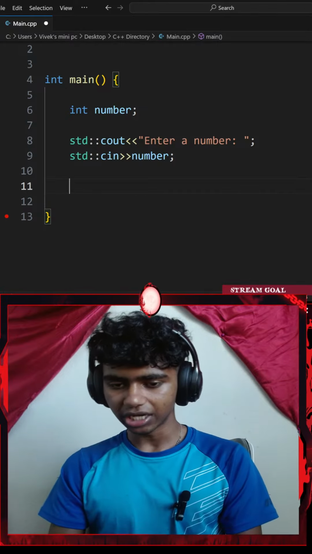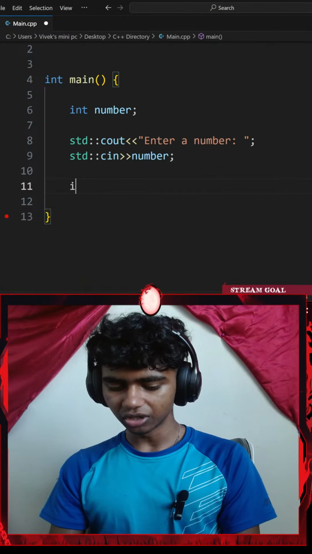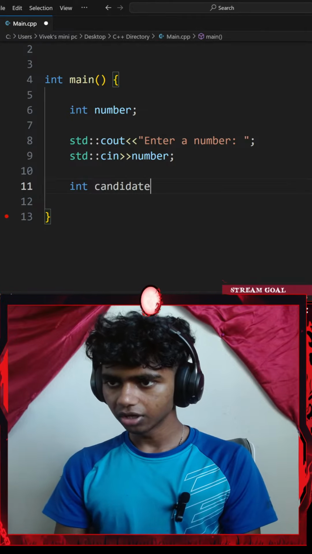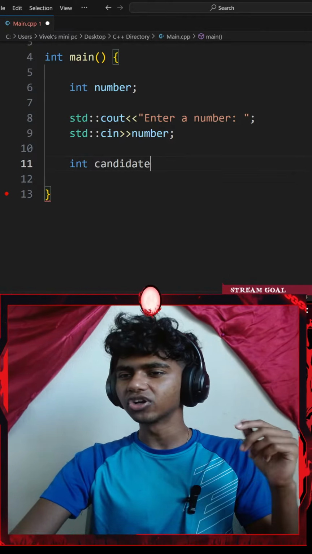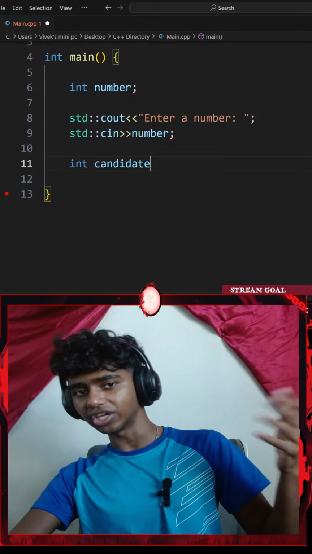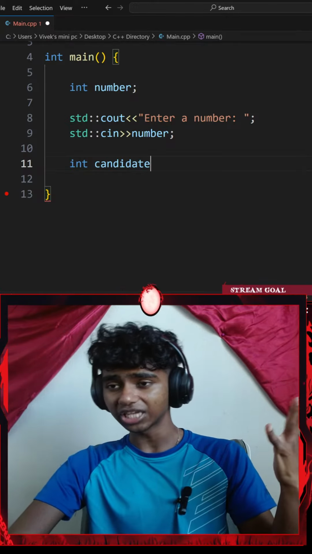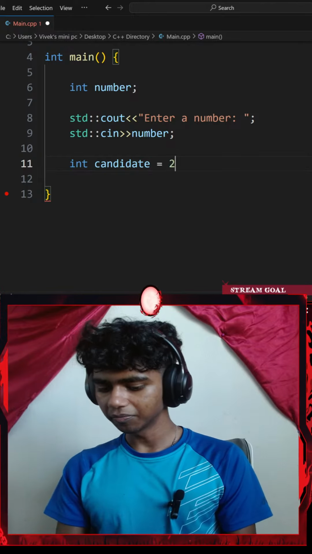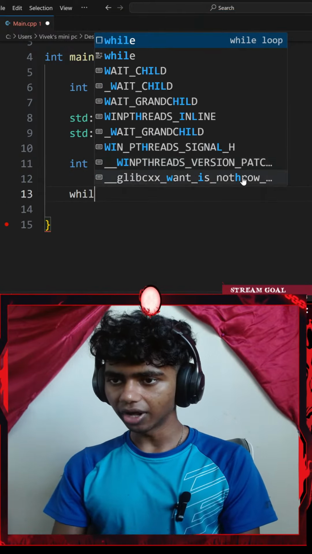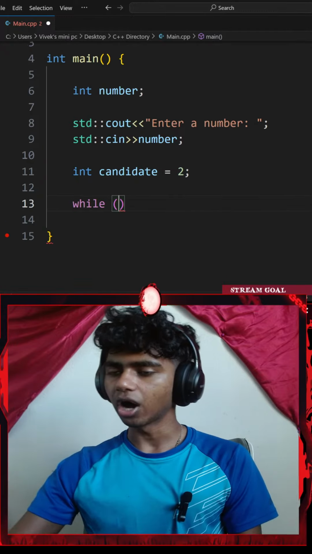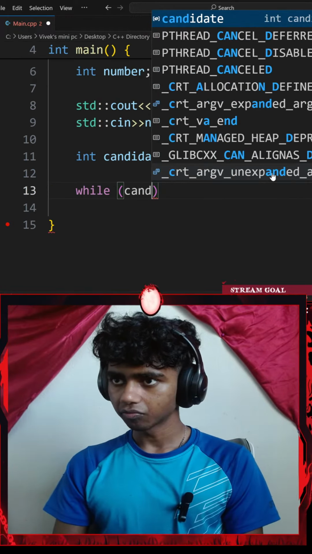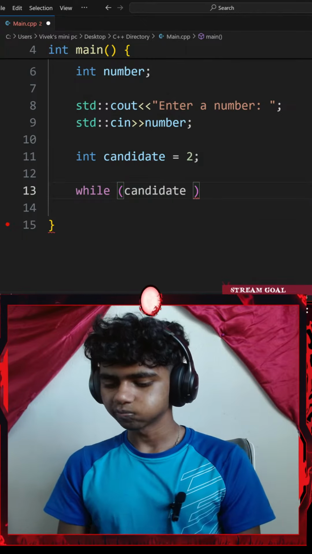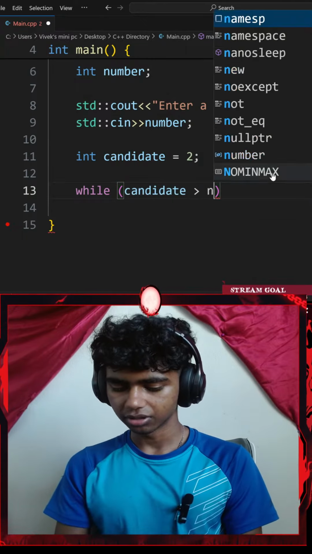That said, let me go ahead and create another variable. So I'll go with an integer candidate variable. This is the variable that we're going to be displaying on this screen, whether it's a prime number or not. I will be setting that equal to 2. Next up, let me go ahead and create a while loop. So while my candidate variable is greater than my number.